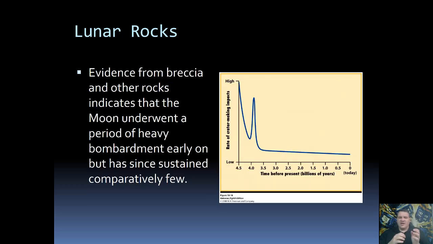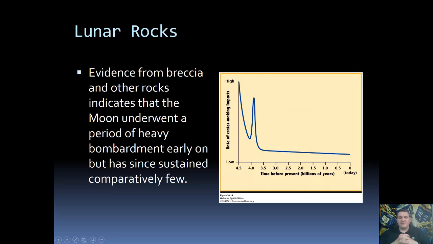Based off of breccia and other rocks on the moon, we can see that the solar system went through a period known as the period of heavy bombardment relatively early on. So in this graph, up and down, we're looking at the rate of impacts in time. So 4.5 billion years ago is right when the solar system formed, and during that time, because of accretion, we expect lots and lots of impacts. And then the impacts began to decrease. Then they increased again about 4 billion years ago, and then they have decreased to a much slower rate. This period where we get the spike is the period of heavy bombardment.